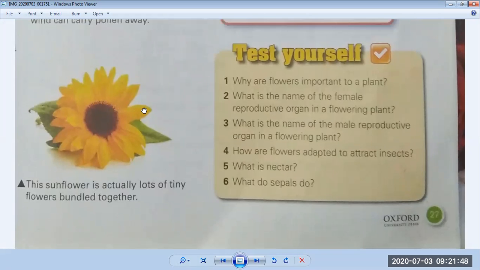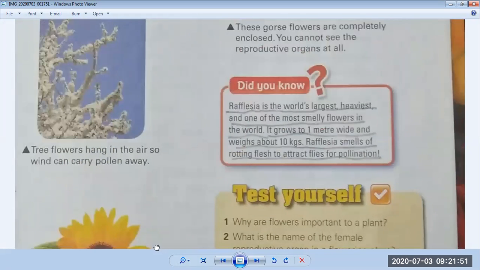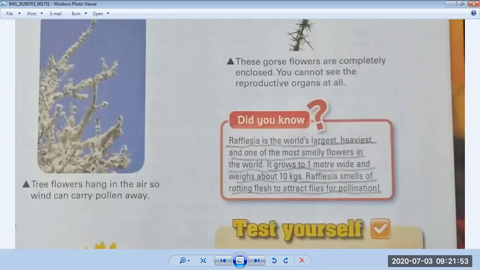Okay, so in this page we have seen different flowers. We have seen the sunflower. And this is a very interesting fact. You have also seen trees like these all around you. When autumn starts, you can see the old trees near your house or garden. They have long stalks alongside them, and these long stalks have pollens inside. So when there is a strong wind, they burst and the pollens are scattered in the air, and they move from one flower to another flower.